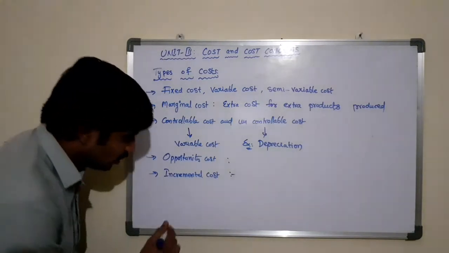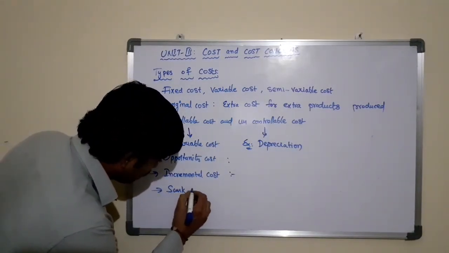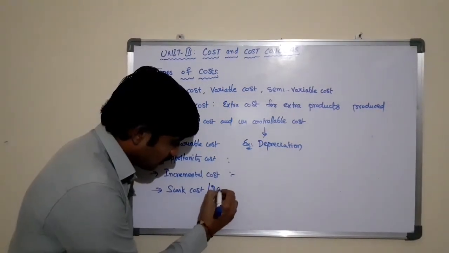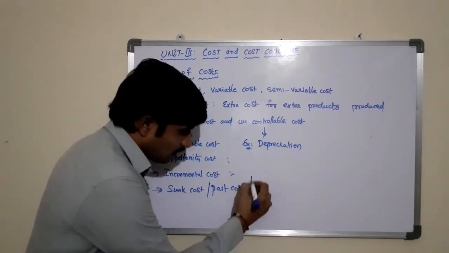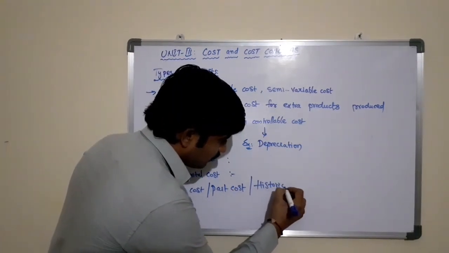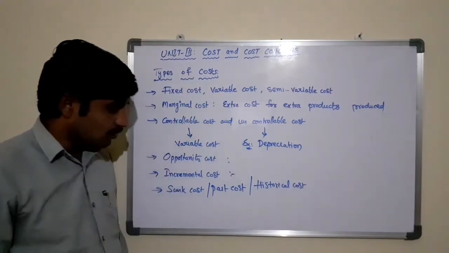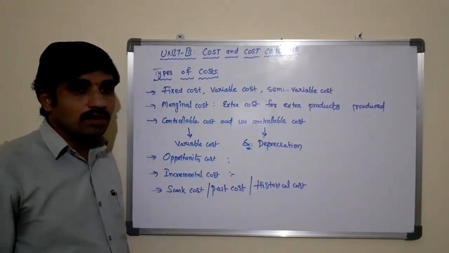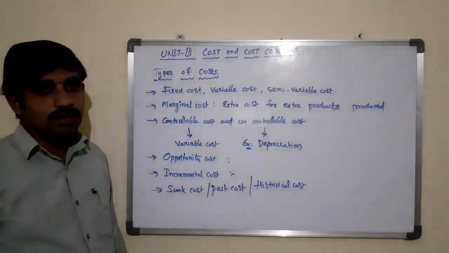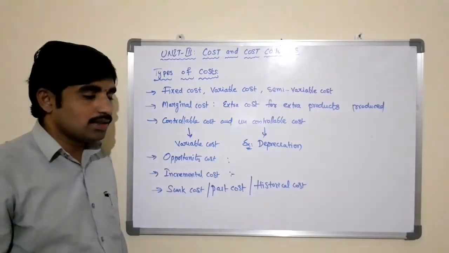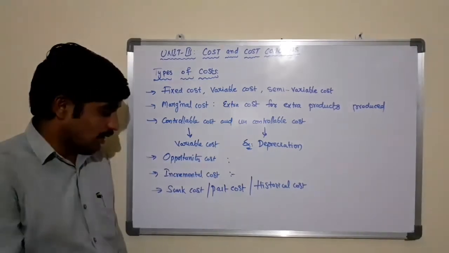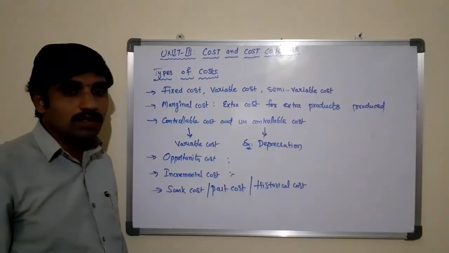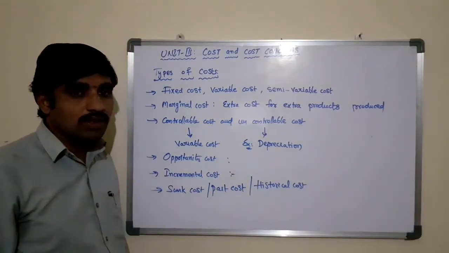And the other cost is sunk cost. Sunk cost is also known as past cost, or also called historical cost. Sunk cost, past cost, historical cost. This is the cost which has already been incurred in the business to acquire assets or something for the business. The nature of this cost is irreversible. We cannot take it back once you have incurred it.